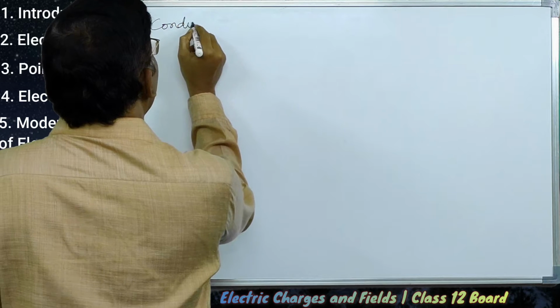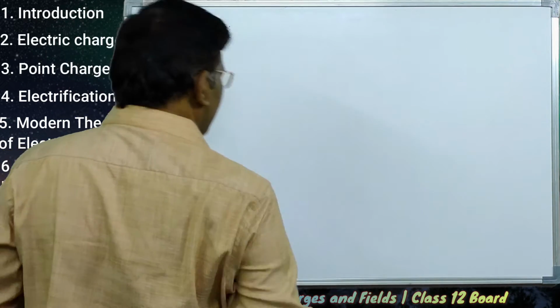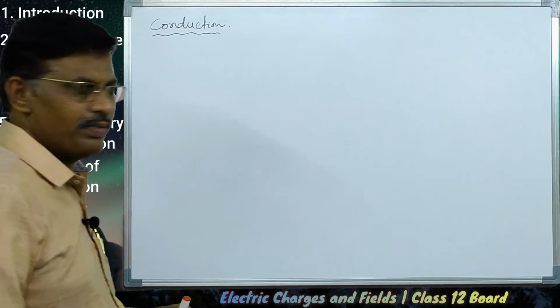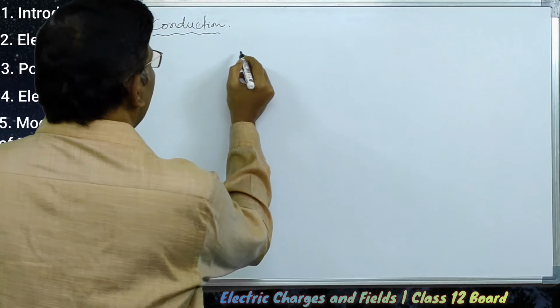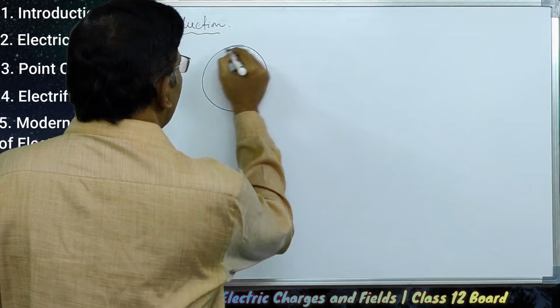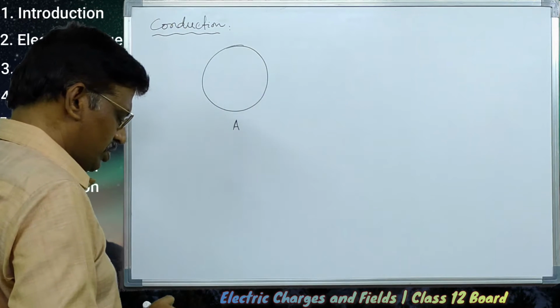Second method is conduction. In this method of obtaining charged bodies, let us take a charged body. Say A is a charged body.